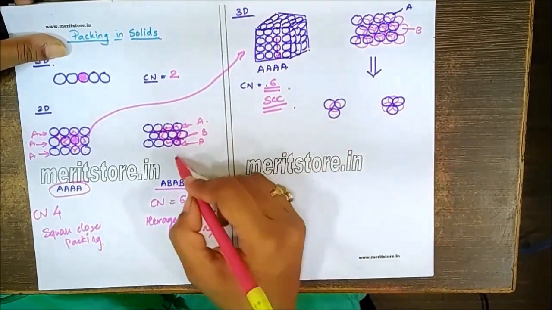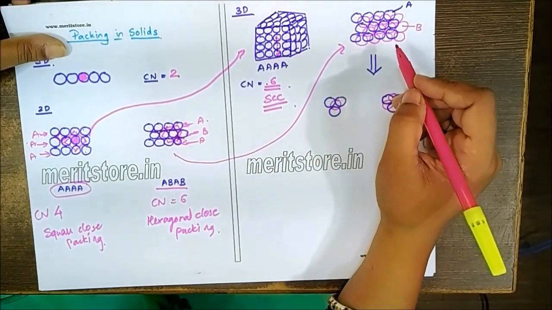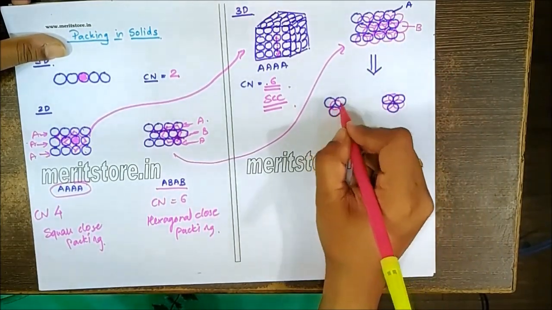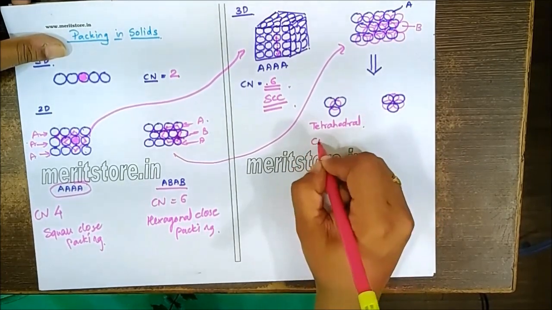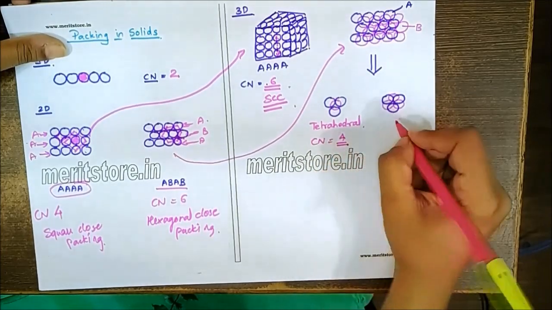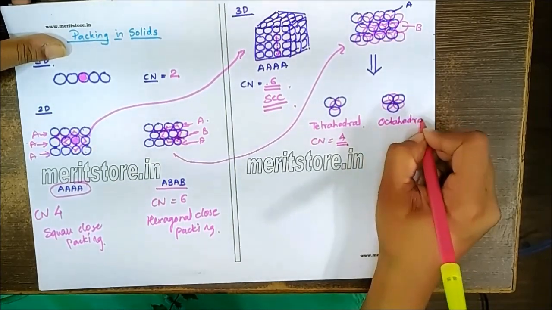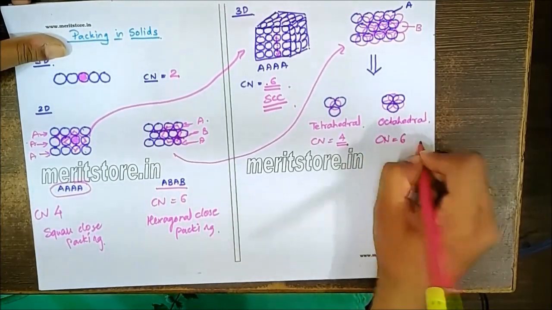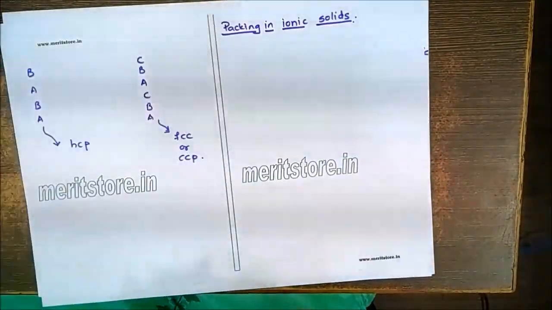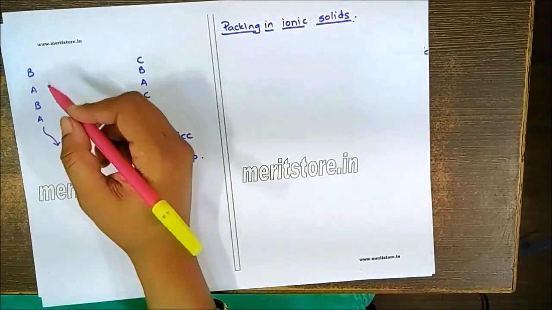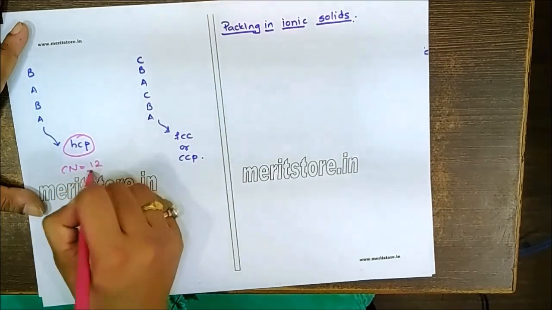Now in case of ABAB, when we arrange 2 layers of ABAB on top of each other, there can be 2 voids possible. If 3 atoms come in contact with one atom, we call this void a tetrahedral void, because it's being surrounded by 4 atoms. While if 3 atoms come in contact with 3 atoms, we call this an octahedral void, where we have a coordination number 6. So in case of this particular packing, if we cover the layers like AB type of packing, which will give us finally the HCP model, where the coordination number will be 12.